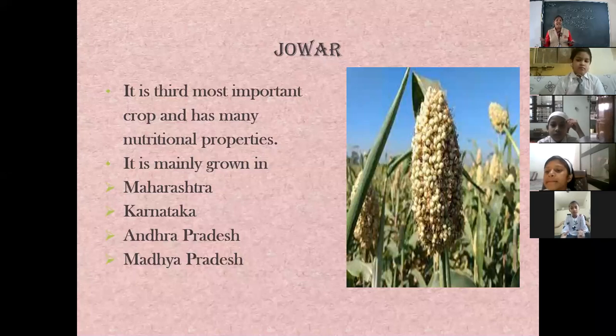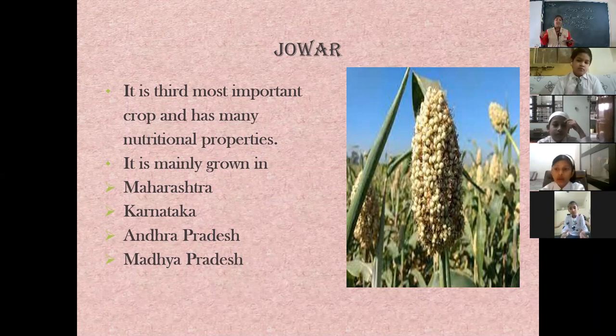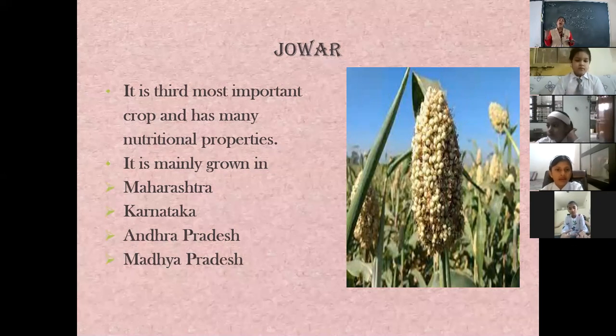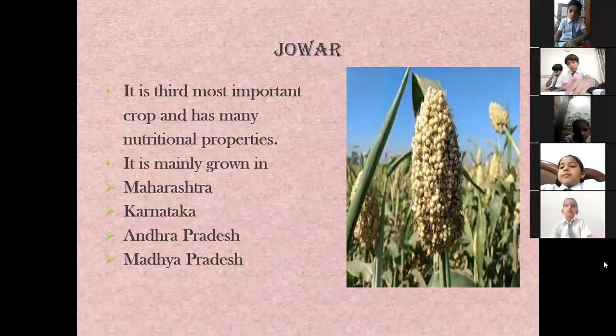So if anybody has high blood pressure or low blood pressure, you can suggest them to have jowar flour. Now where it is grown, children, it is mainly grown in Maharashtra, Karnataka, Andhra Pradesh and Madhya Pradesh. These are the places where jowar is grown. Understood, children? Now shall we go to the next slide?